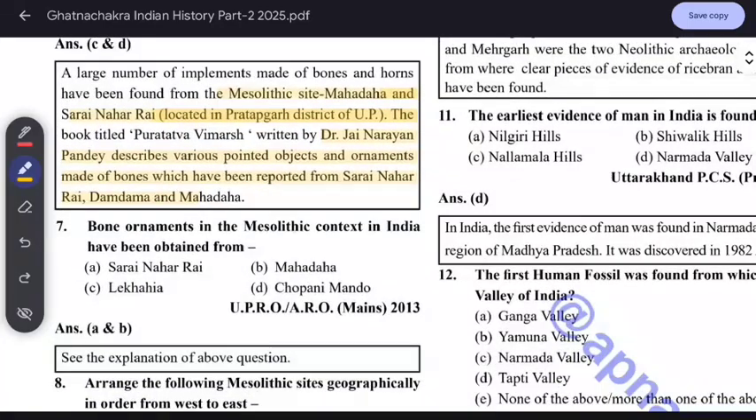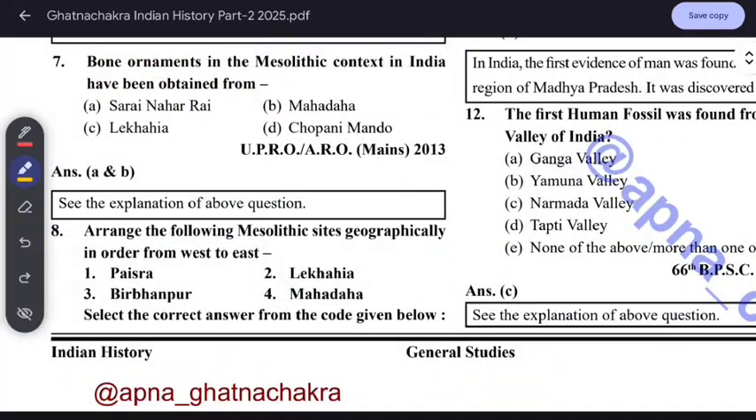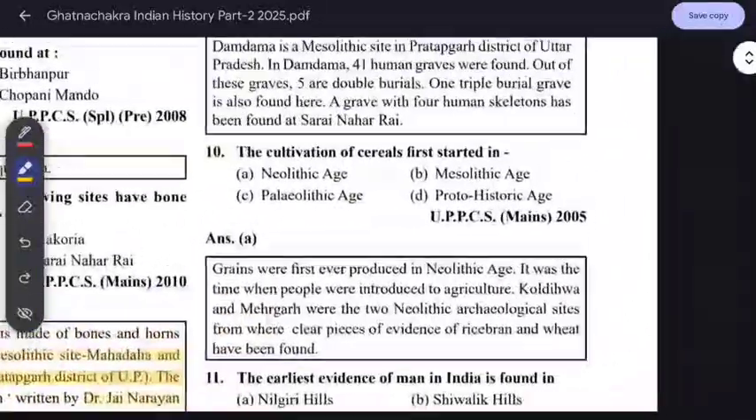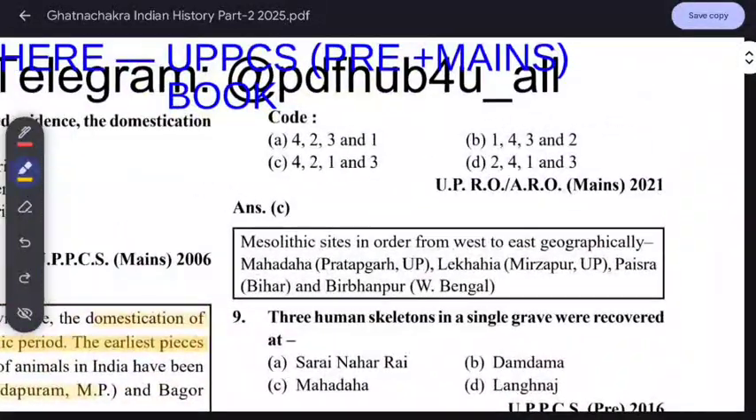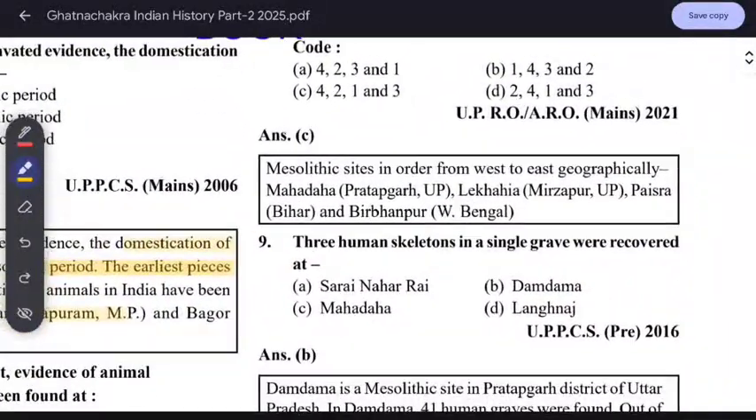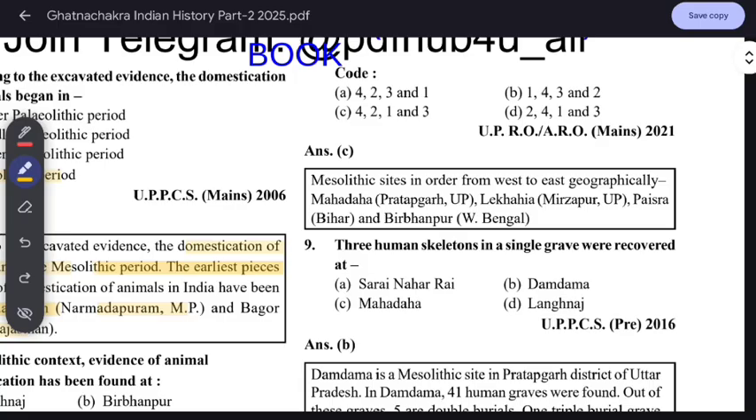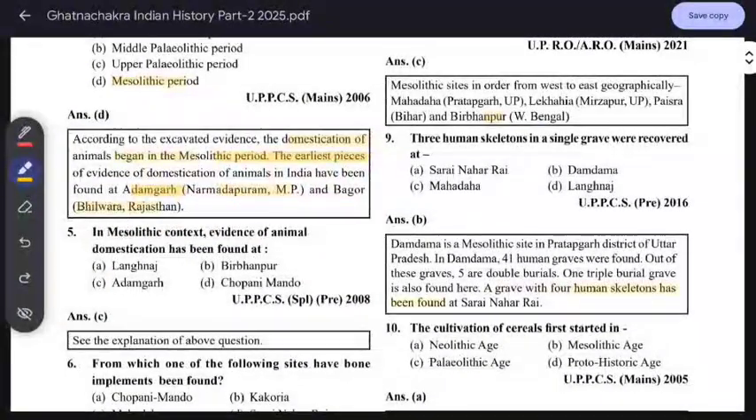Next, arrange the following Mesolithic sites geographically in order from west to east. So it is asking for the west to east order of Mesolithic sites on the Indian map. It is Bagor first, then Lakhaiya, Mirzapur, Paisara in Bihar, and Birbhum. Mostly we know Birbhum, so usually we can conclude this.